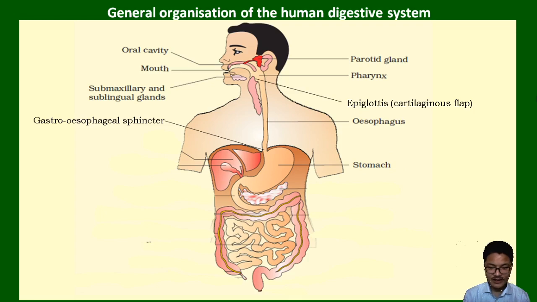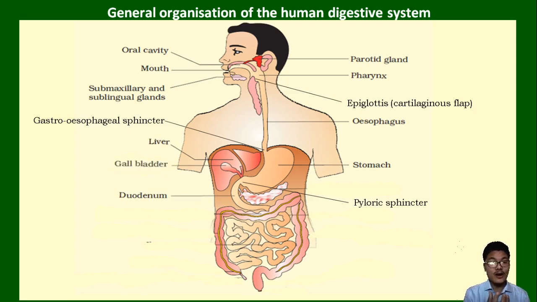And we have the stomach, where the digestion of proteins occurs first. An acidic medium is found in the stomach. At the end of the stomach, we have the pyloric sphincter, a ring-like muscle which regulates the flow of food from the stomach into the small intestine. The stomach is then joined with the duodenum, the starting of the small intestine, and into the duodenum we receive bile juice from the liver. Bile juice is usually stored in the gallbladder for a while.